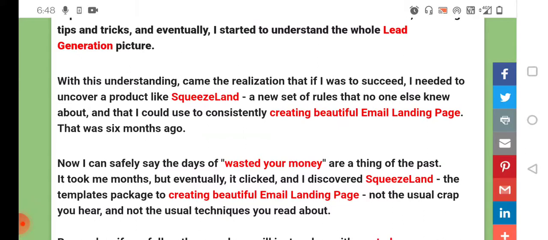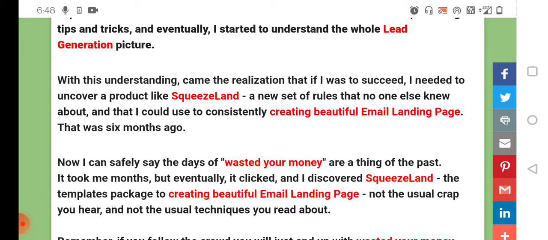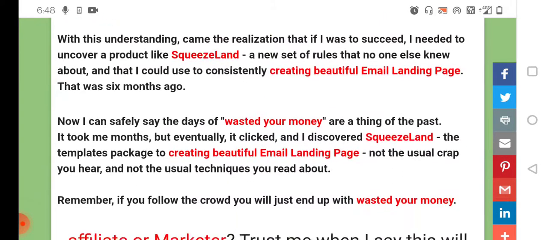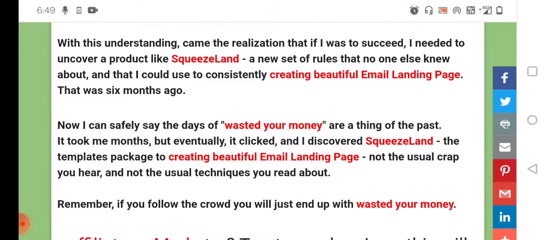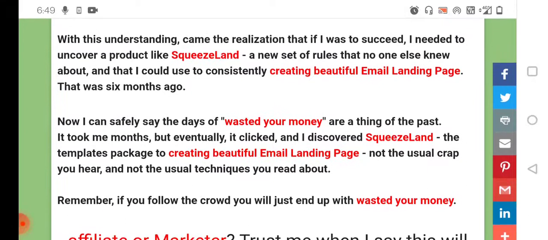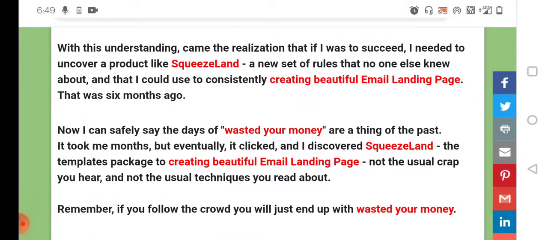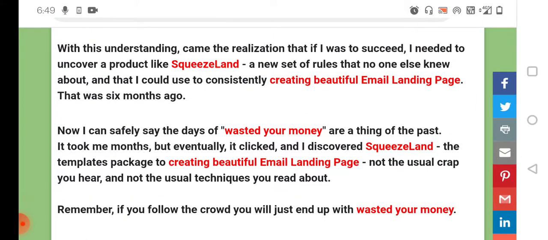It took me months, but eventually it clicked and I discovered Squeezeland, the templates package to creating a beautiful email landing page. Not the usual crap you hear and not the usual technique you read about. Remember, if you follow the crowd, you will just end up wasting your money.